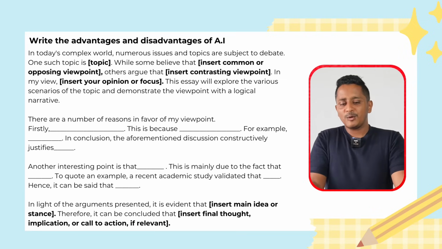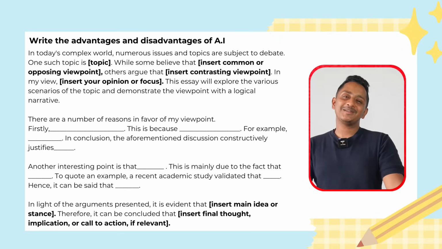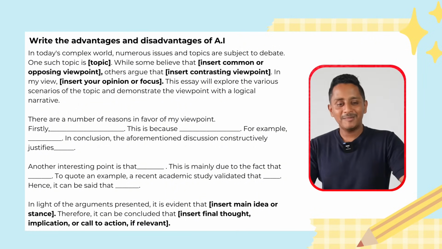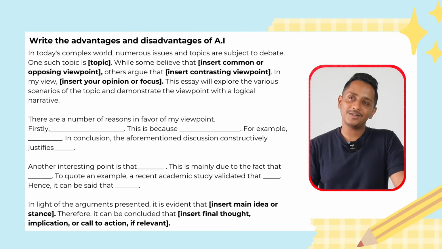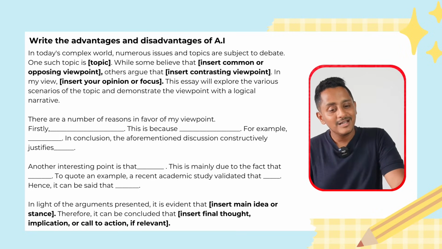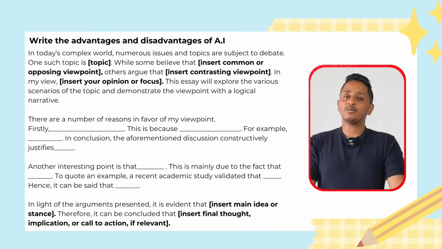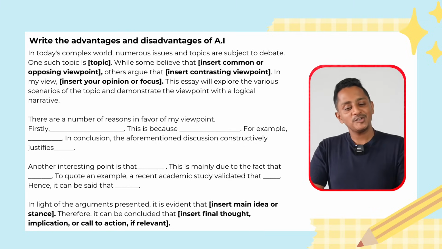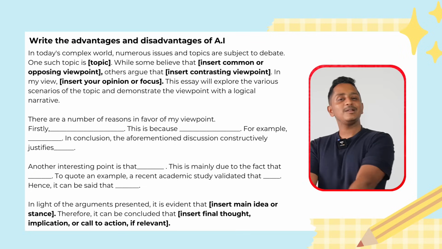So in today's complex world, numerous issues and subjects are subject to debate. One such topic is the advantages and disadvantages of AI. While some people believe that artificial intelligence has a lot of advantages because it creates jobs, others argue that it replaces human jobs and so it has so many drawbacks. My view is that AI has both advantages and disadvantages. In this essay, we'll explore the various scenarios of the topic and demonstrate the viewpoint with a logical narrative.